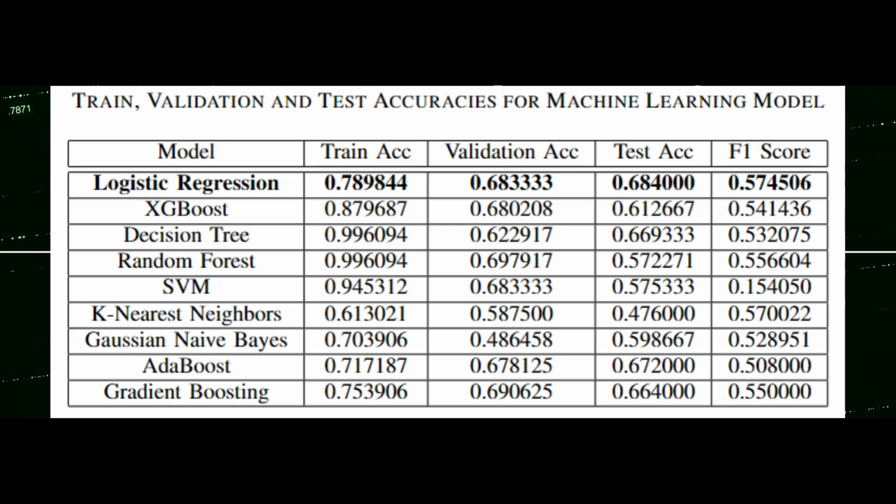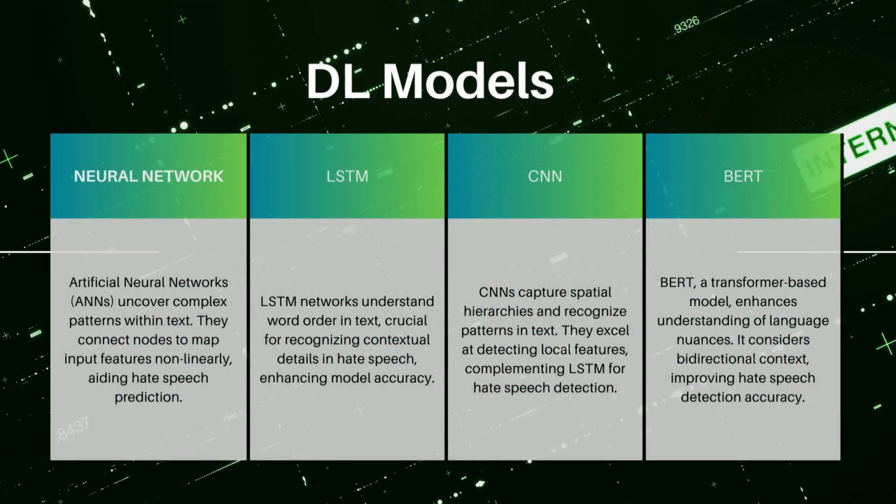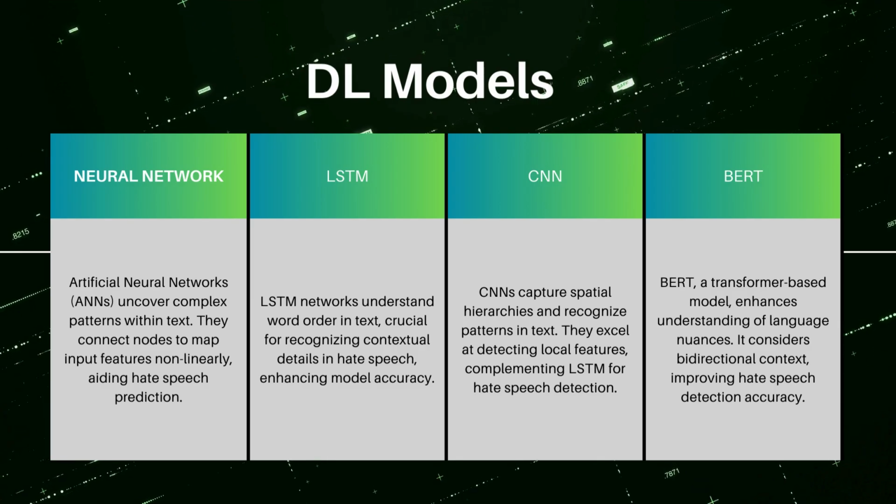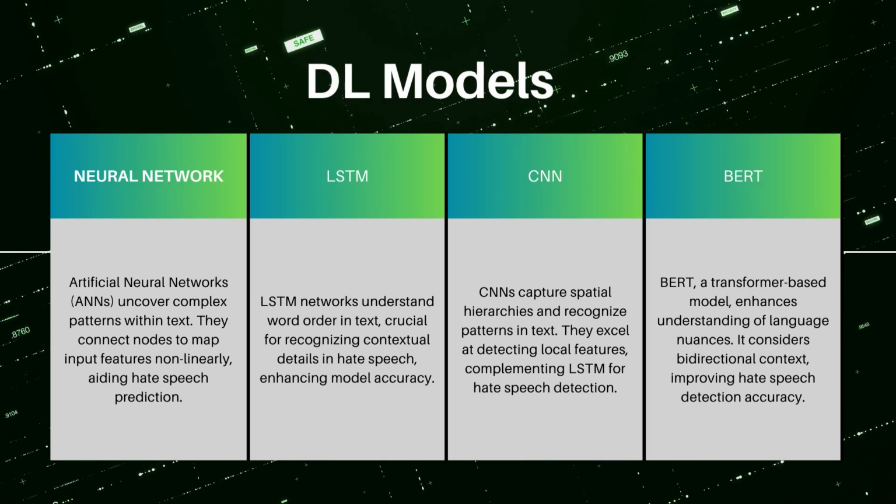Though the training accuracy reached over 0.996 in models like decision tree and random forest, their validation or test accuracies couldn't maintain the same margin. It can be seen that this suggests model overfitting. Logistic regression has achieved the highest test accuracy among all the ML models with 0.684 and a decent F1 score of 0.574. Looking into the DL models, the following models will be discussed in the further video.